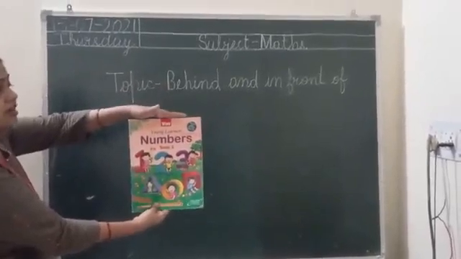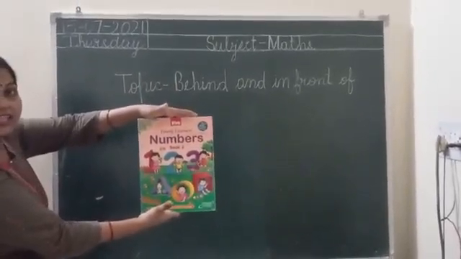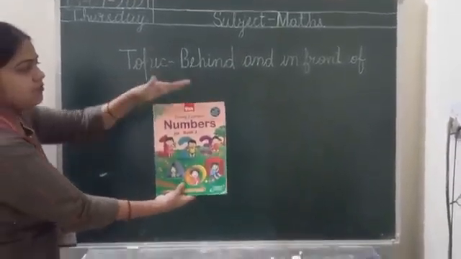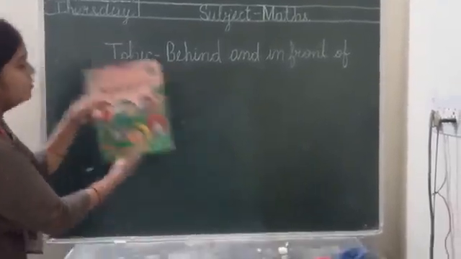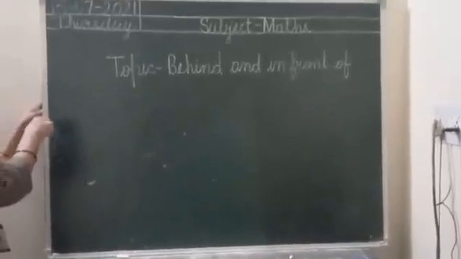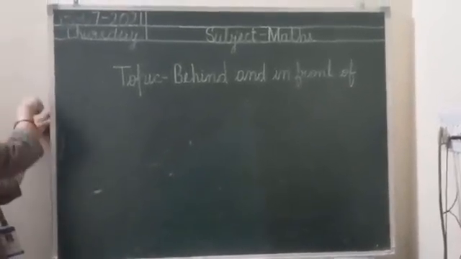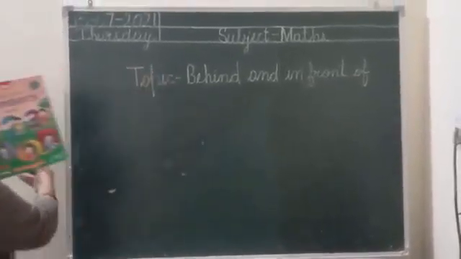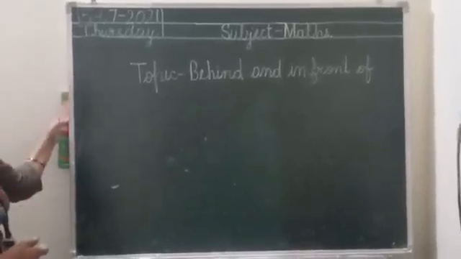What is in front and behind? Position. It tells you the position कि वो कहाँ पर है. Now this maths book is behind this green board.